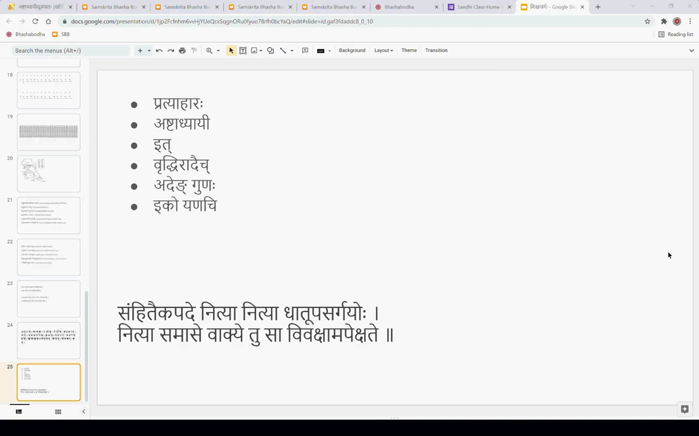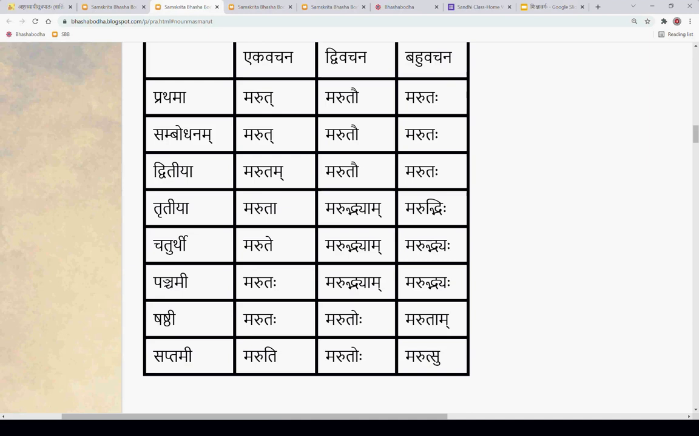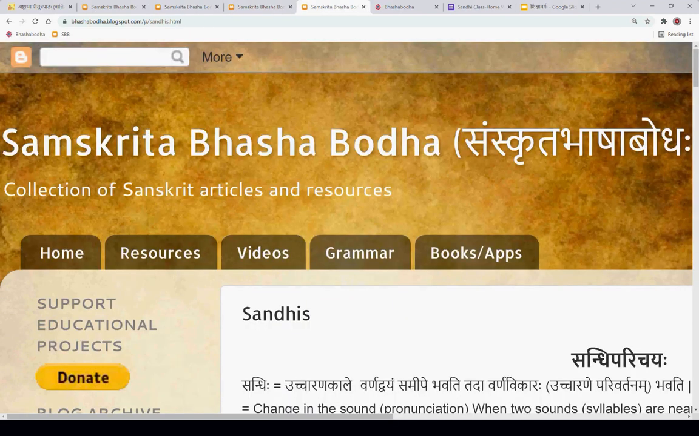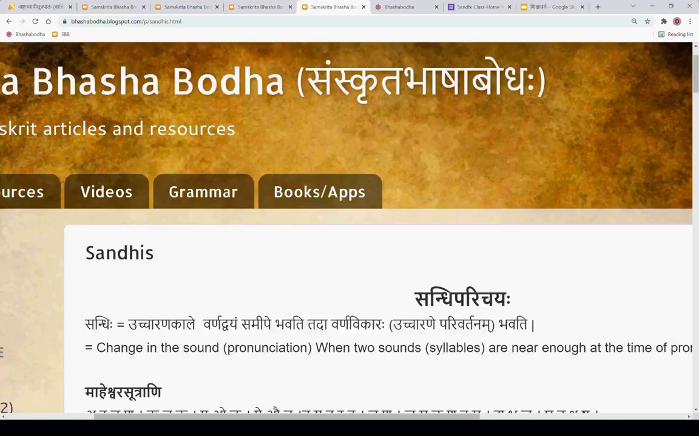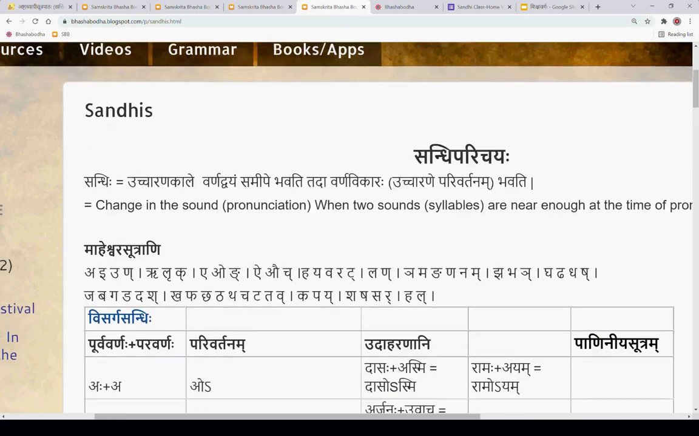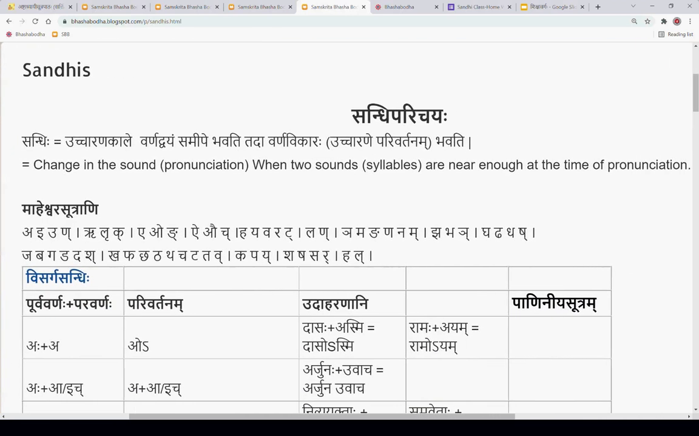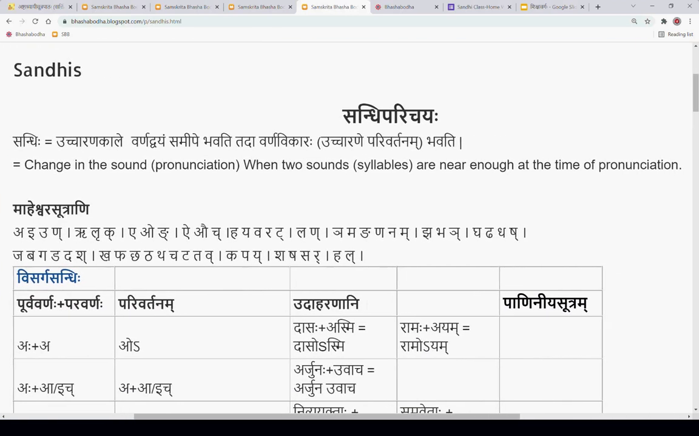So, the first sandhi here: Iko yanachi iti sandhi. Now sandhi punaha. If you want, I have a page also here. If later on you want to go through this, you can. This is just like a quick snapshot of each sandhi.